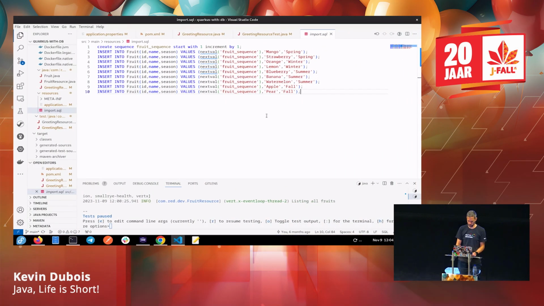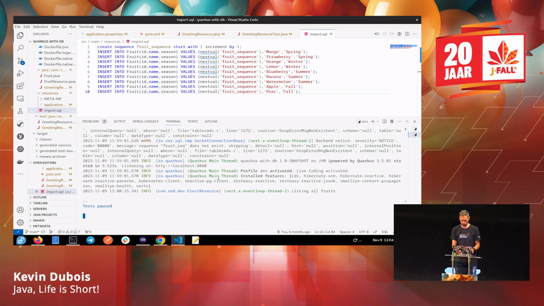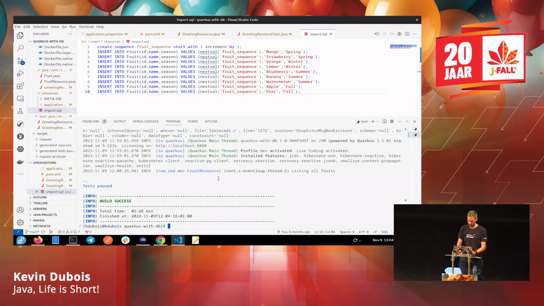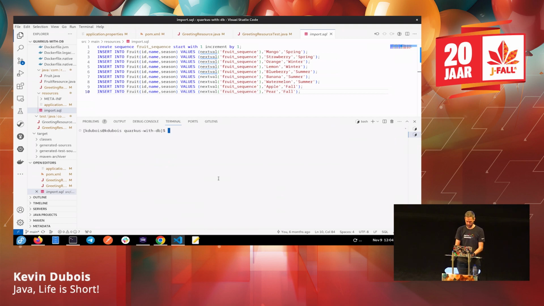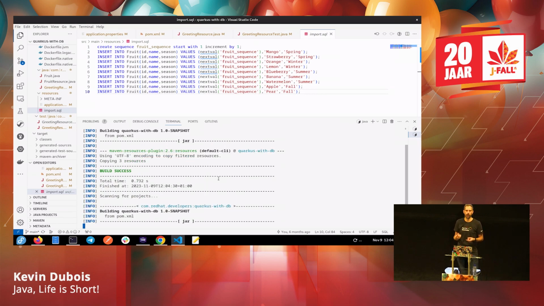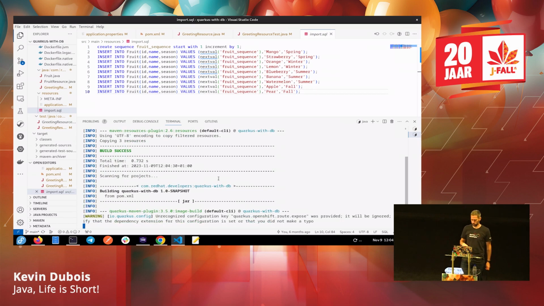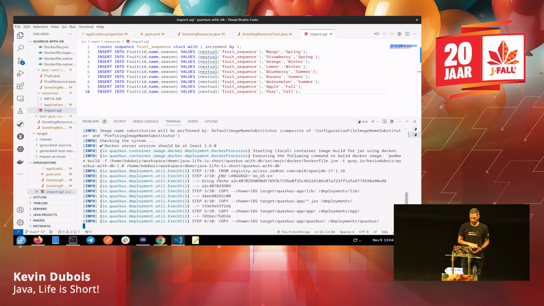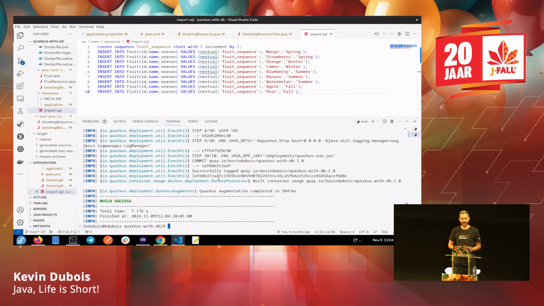So let's try that real quick. Let's say that I'm done here with my awesome local development. I have some fancy fruits in my database. It's a very complicated application, of course. And so let's do quarkus image, if I can type it right, build. By just doing that, you'll see that it's going to compile my application. And then, ideally, if everything goes well, yes, fortunately, I have my base image cached. And you can see I actually already created a container image of my application. So it's really quick and easy, fairly painless.